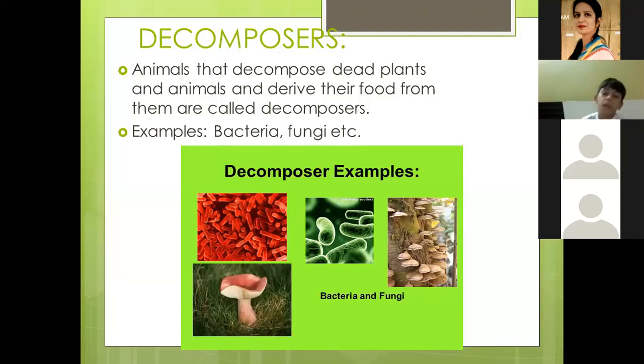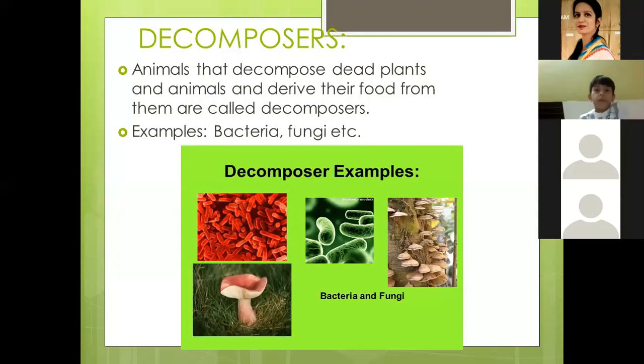And what does this decomposition mean? They decompose means they break down the dead body of the plants and animals into simpler substances first, and they derive their nutrition from them. They don't directly eat them because they are very minute. They are generally microorganisms like bacteria and fungi.